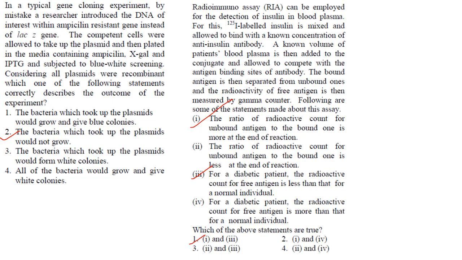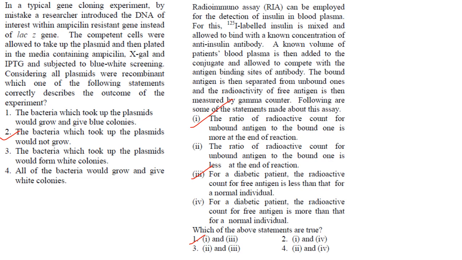Now coming to the diabetic patient. The same experiment was conducted, so I will tell you how. Antigen, that is labeled insulin, is added to specific antibody. Antigen antibody complexes are formed and insulin from the diabetic patient, that is unlabeled antigen, is added to the complex. The unlabeled antigen competes with the labeled antigen for binding to antibody. As the amount of insulin is less in the diabetic patient, the unlabeled insulin cannot displace the labeled insulin.